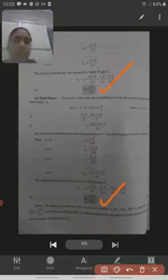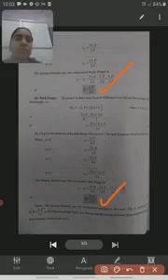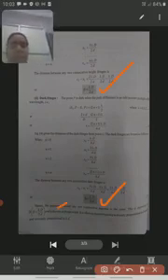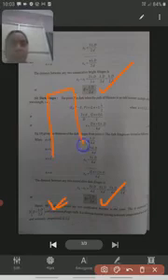When we observe these formulas, for dark fringes we get this same value, and for bright fringes also the same. So the point is that the distance between consecutive dark fringes is equal to the distance between consecutive bright fringes. We should remember this formula, beta is equal to lambda capital D by 2d, and this is also called the fringe width. So what is the width of the fringe? Beta is equal to lambda capital D by 2d.